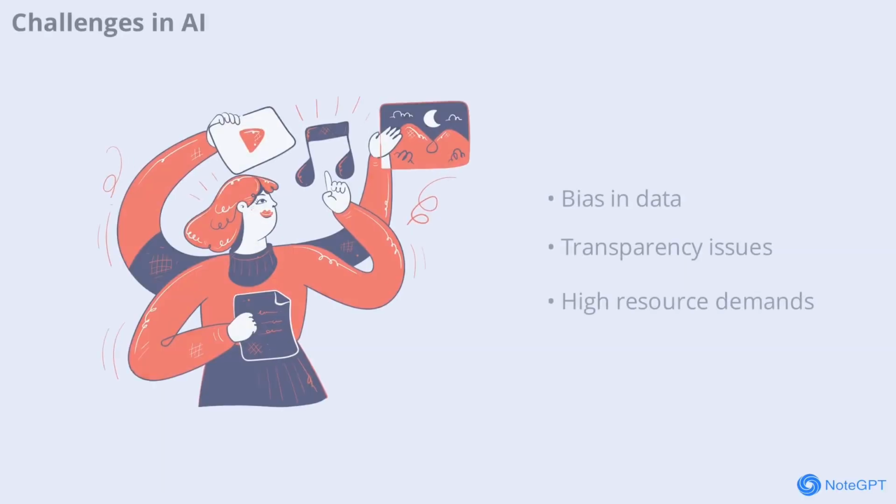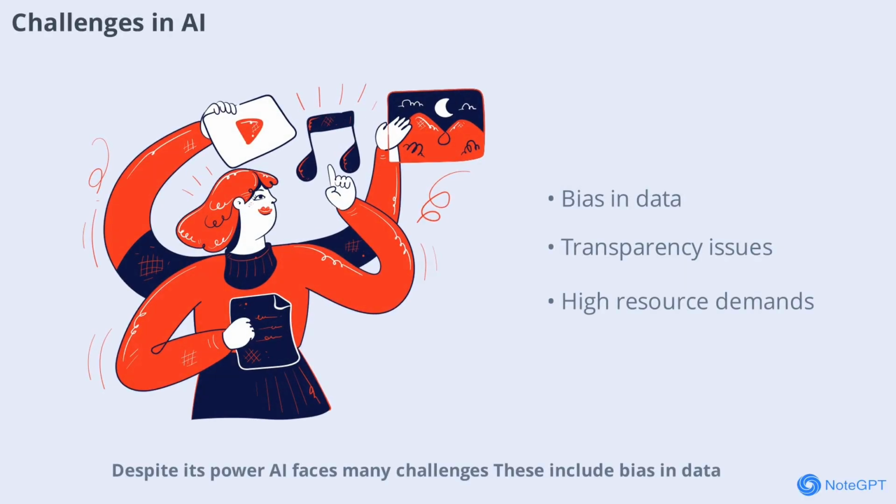Despite its power, AI faces many challenges. These include bias in data, lack of transparency, and the need for massive computing resources. Sometimes, AI systems make mistakes that are hard to explain. Addressing these issues is essential for building trustworthy and ethical AI. Researchers are working on solutions like explainable AI and better data practices to overcome these hurdles.